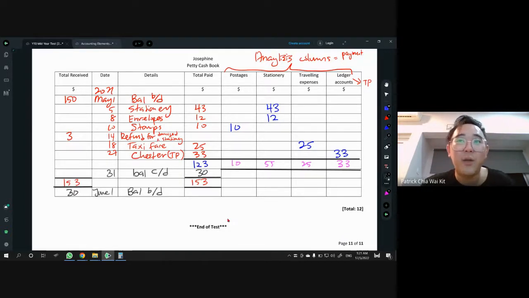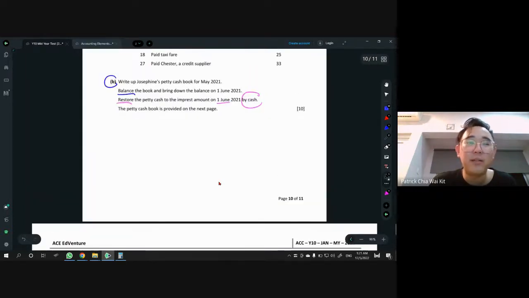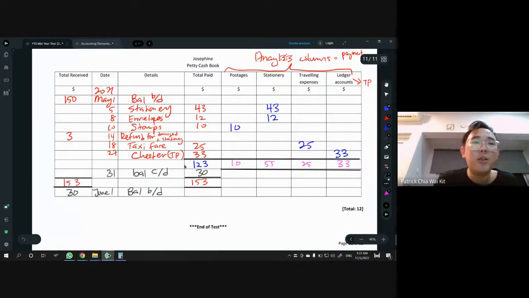Now, am I done yet? No, we are not done yet. The reason is there is still one last part that people might forget to do because they did not read the whole question. The last part asks us to restore the petty cash imprest on 1st June by cash. So we have to do the restoration. Did they say how much? No, they will never give us the restore value. It's always something that you have to find. To find the restore amount, use the formula. What's the formula again? Take the imprest amount, which is the fixed amount, and you minus the balance BD. Then you will get the restore amount.